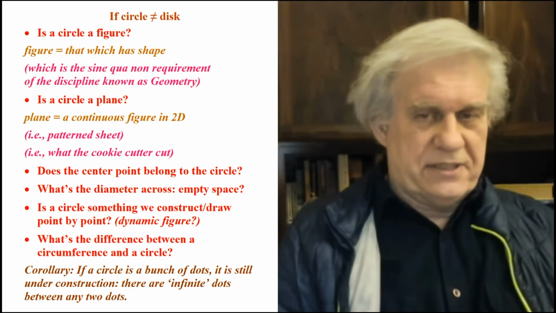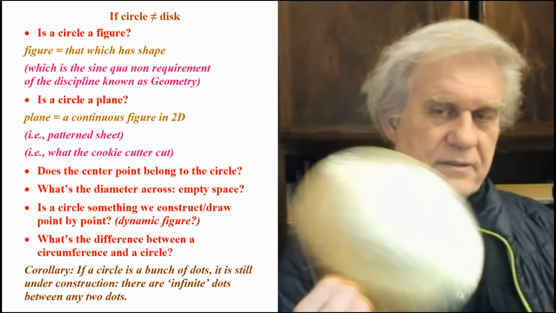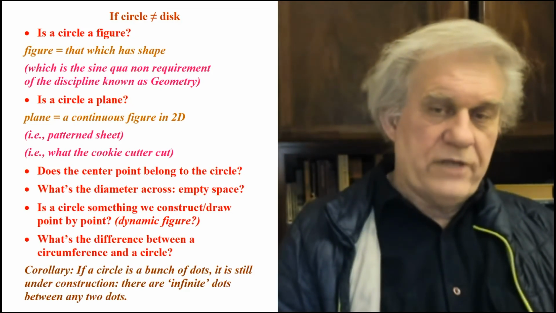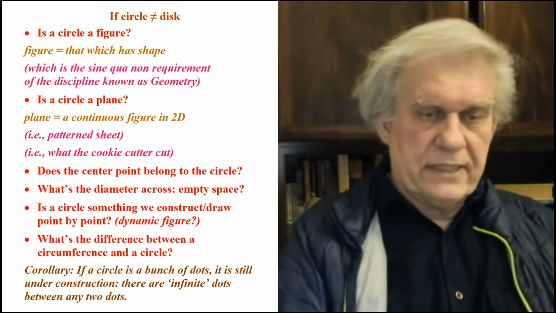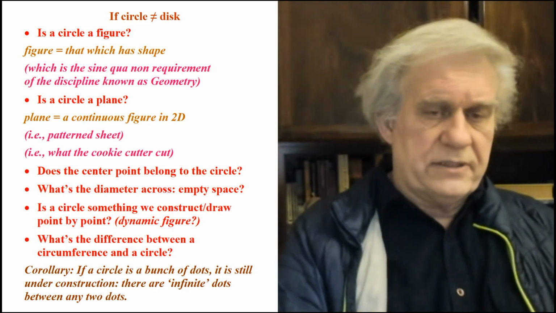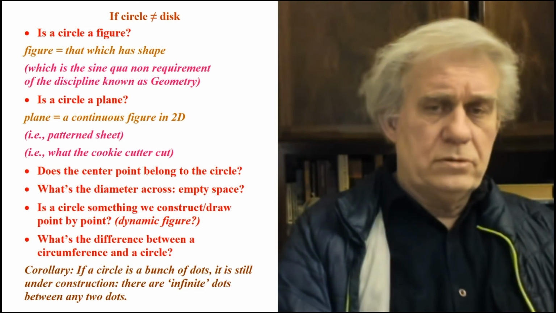Let's see what kind of answers you give, for those people who say that this is not a circle. Yeah, a circle is what you call a disk. And whatever you call a circle, we have no idea because it doesn't belong in geometry. That's the answer to that question. Corollary, if a circle is a bunch of dots, it is still under construction. There are infinite dots between any two dots, and that does not belong to the discipline known as geometry, which is what? The study, first and foremost, of shapes.